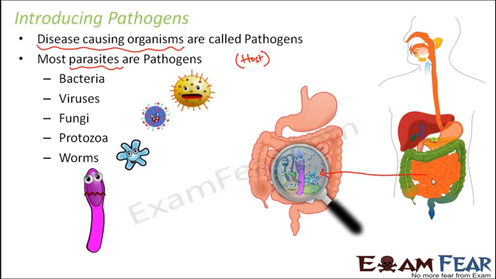Now some of the examples of pathogens are bacteria, viruses, fungi, protozoa, worms. All of these are capable of causing diseases. Bacteria, virus, fungi, protozoa, they are all very small organisms or microorganisms. Some of the worms are not very small, like the roundworms, the Ascaris, Wuchereria. They are not very minute in size, but still these worms can also get inside your body, maybe through contaminated food or some other means, and then they can also cause disease inside your body.